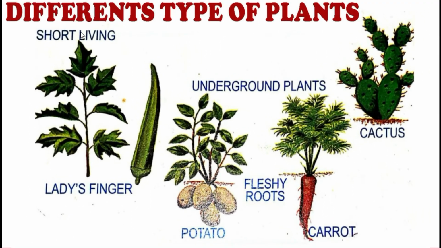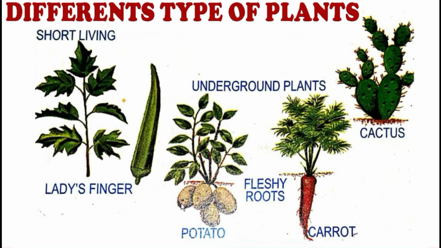Now see, here are some more different types of plants. See the first one, lady's finger. You must be eating this lady's finger at your home. These plants are short-living plants. That means they die soon. Their life is very short.